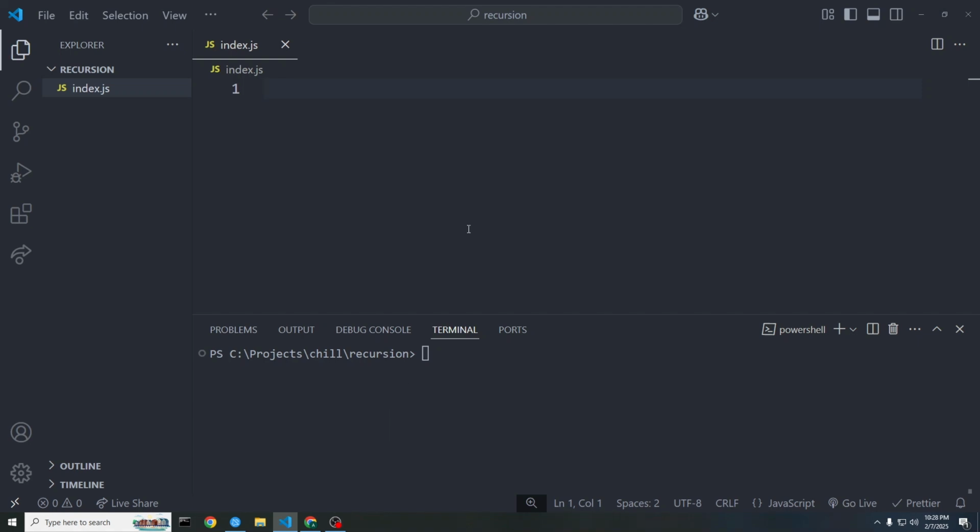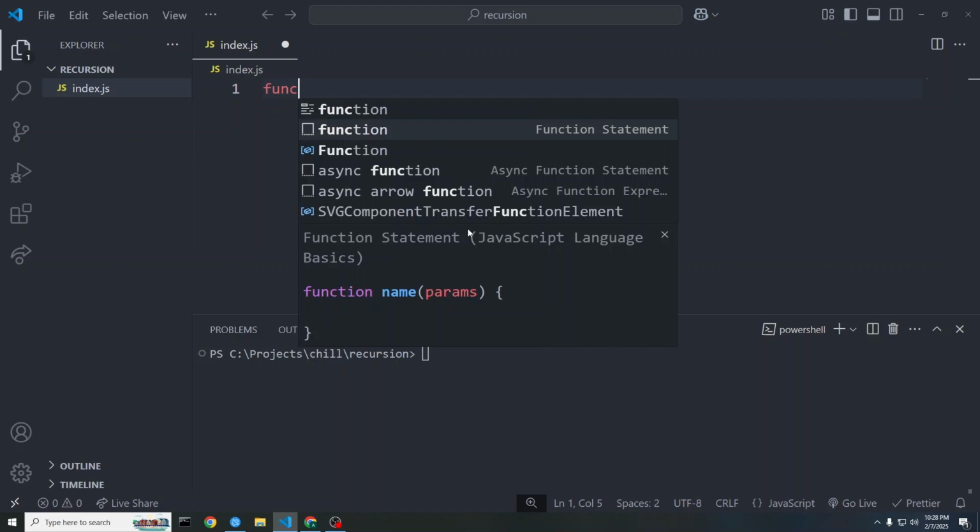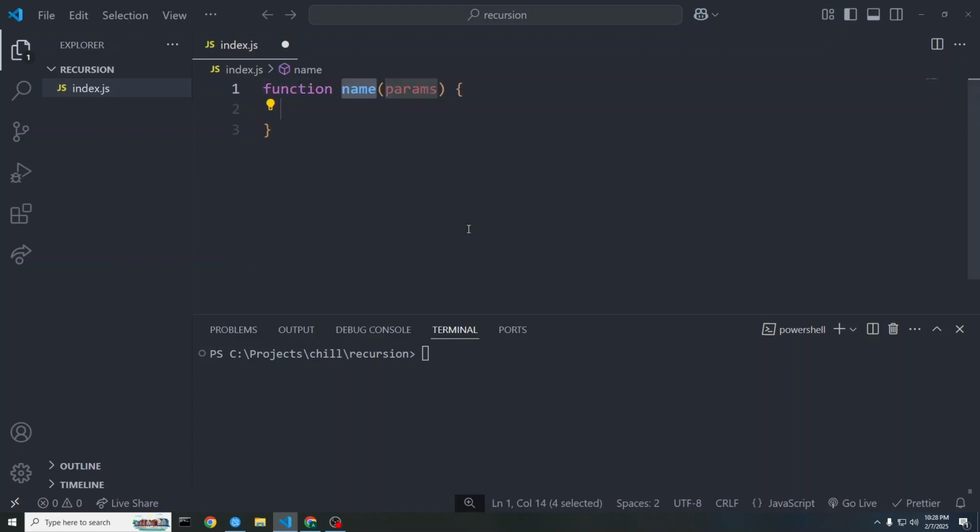Let's say we have to print numbers from n to 1 through recursion. Okay, so now I will declare a function and I will name it recursion, and through parameters I will receive n. Okay, now here at first in the function I will declare a base case.